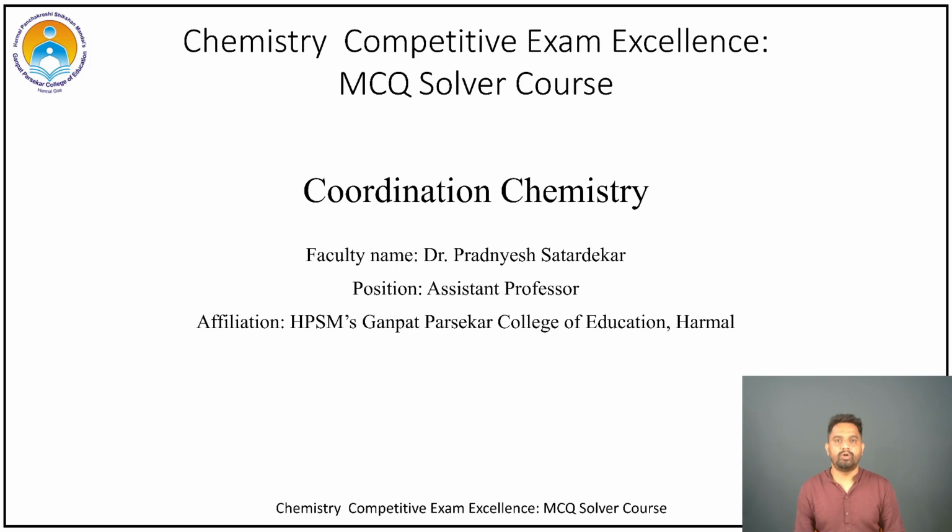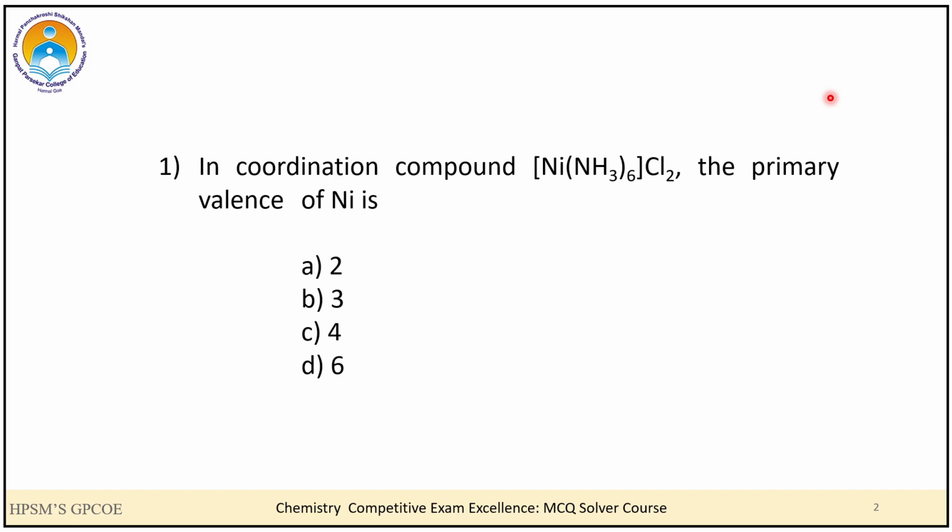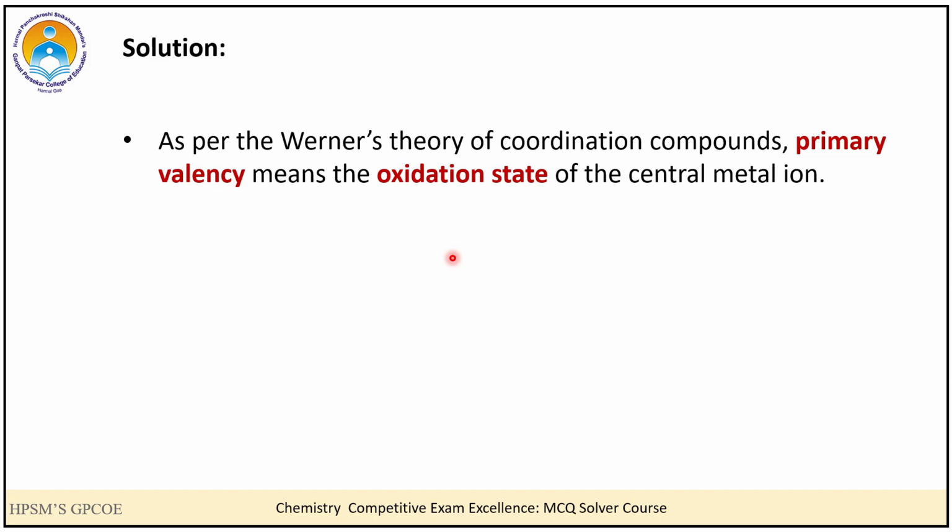In this particular module, we will be discussing problems related to coordination chemistry. So let us take the first question. The first question is, in coordination compound hexaamminenickel(II) chloride, the primary valence of nickel is. So we have these four options with us. So let us go to the solution.